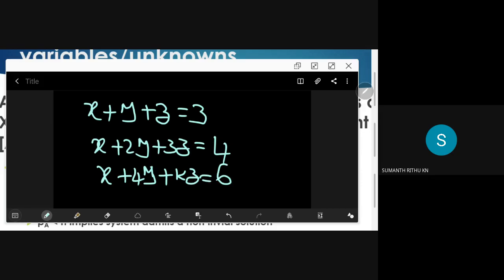The system will not have a unique solution for k equal to what? That is the question. This is GATE 2008.